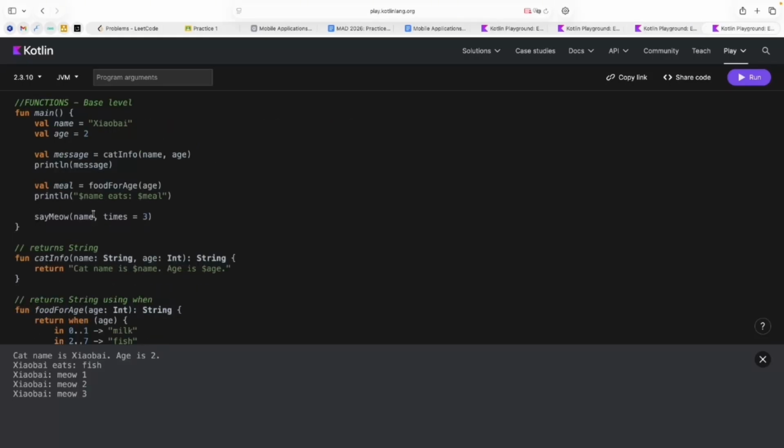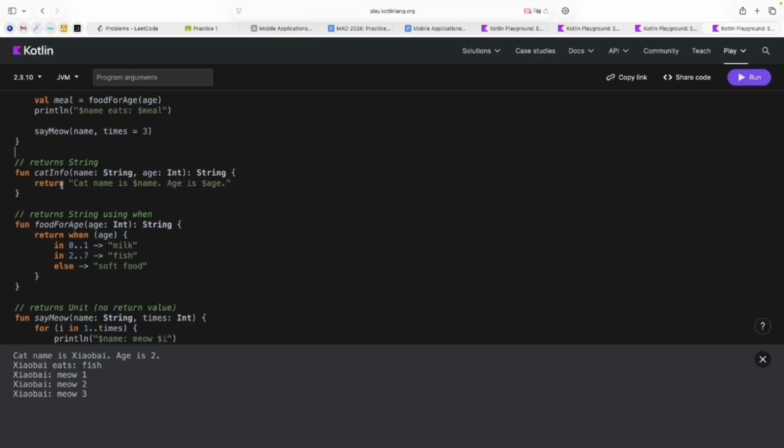The functions. Today I will show you only the base level of functions in Kotlin, just because Kotlin is not only an object-oriented language, it's a functional language. That's why we can work with functions in Kotlin like with objects. We can put them into variables, we can send them to functions as parameters. I think it's too hard for the first lecture. That's why today I just show you how to create a function and implement it.